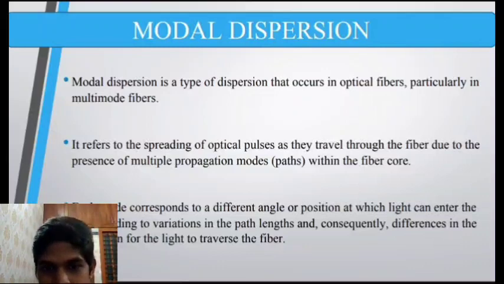These are all different modes, and for all these different modes there are going to be multiple propagation paths. All these different modes have different path lengths, and due to different path lengths, there's going to be spreading of light, and the intensity of light is going to be different at the output. That is, modal dispersion happens in the case of multimode fibers.